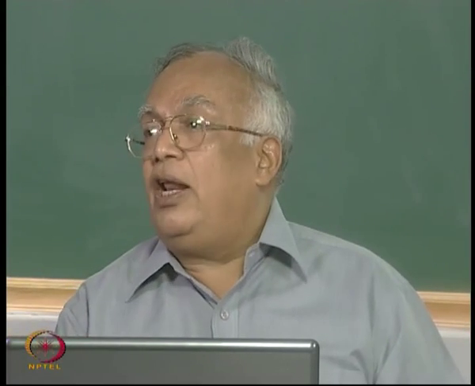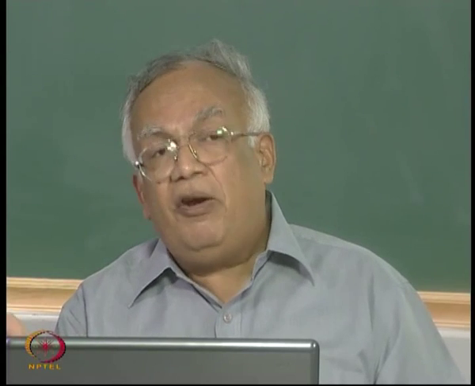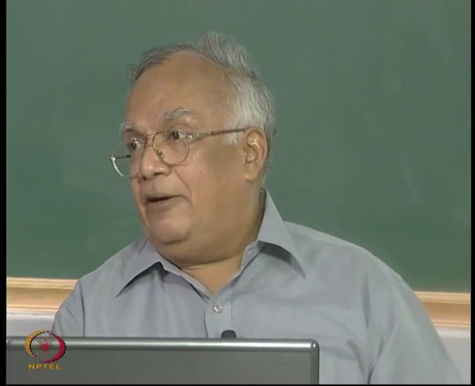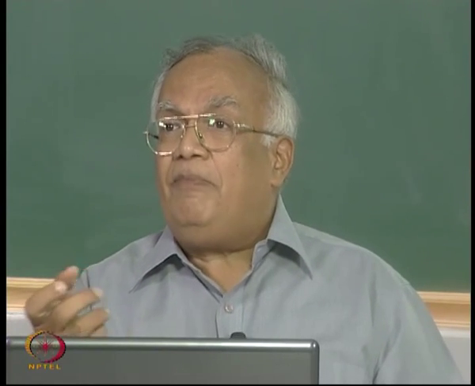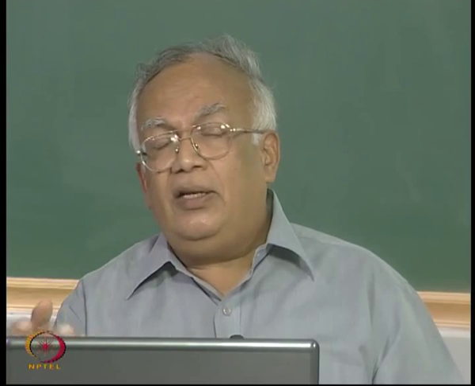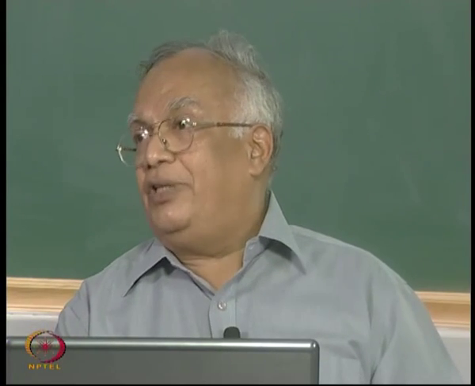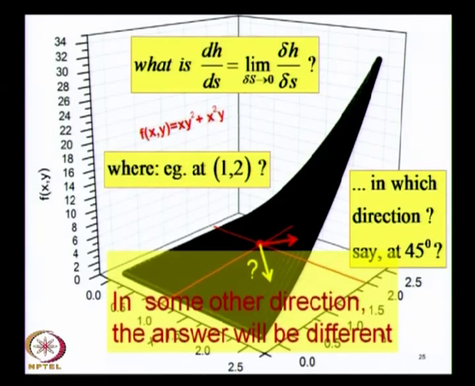Here you have a scalar quantity which does have a directional attribute. It is a scalar, but the sense of direction is not irrelevant to this, because this ratio will have one value along the red line, along 45 degrees, and it will have another value along this yellow line. So, there is a certain directional attribute.